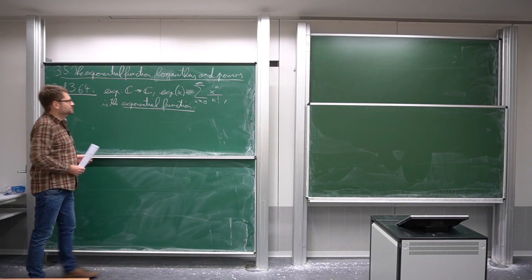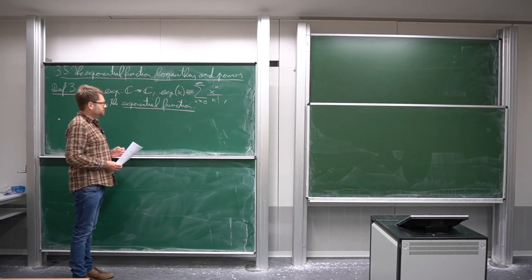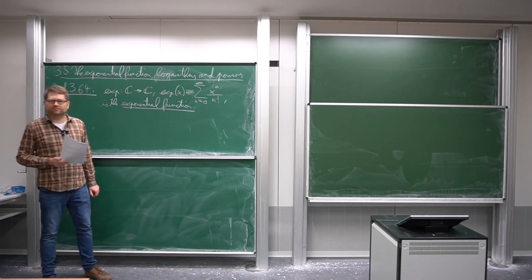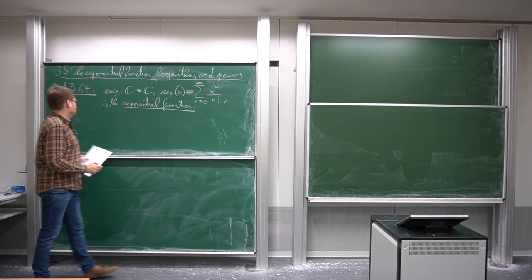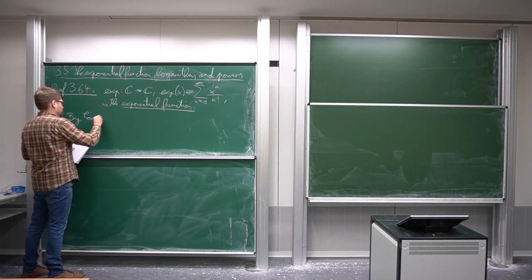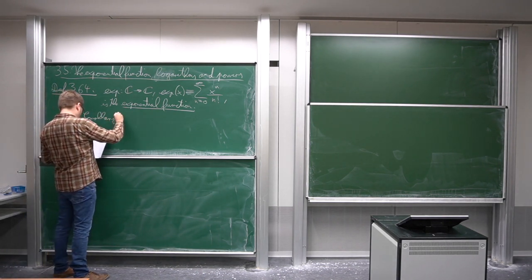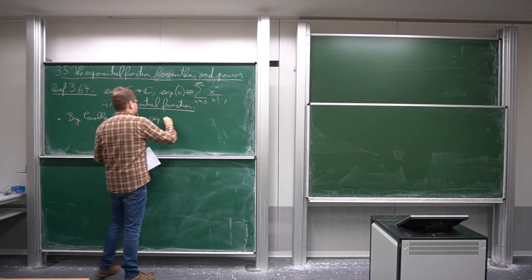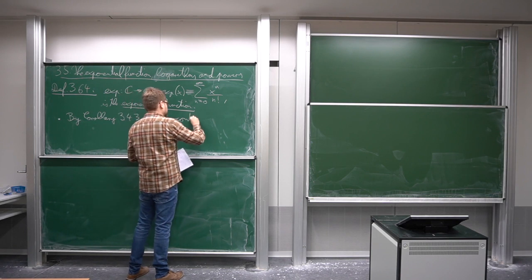First of all, to stay in the context of this chapter, we've seen this is a power series which converges in all of C, and we've seen that a power series is continuous. So first of all, we know it's continuous, this was corollary 43: exp is continuous everywhere on C.